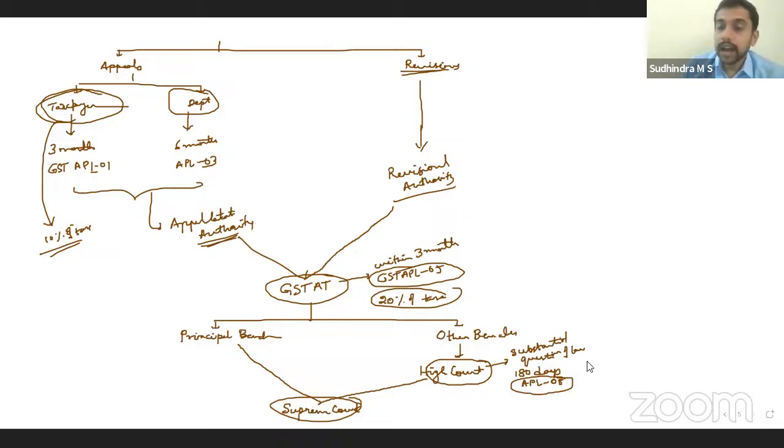The next concept that we have, the next chapter, is advance ruling. Now, again here, there is ambiguity in relation to a particular question, issue, and we do not want to take a chance in relation to the same. So we want to have the clarity. In such cases, what do we do? We make an application for advance ruling. With whom? With the authority of advance ruling, Chandan. Correct. So with the authority of advance ruling, we'll make an application.